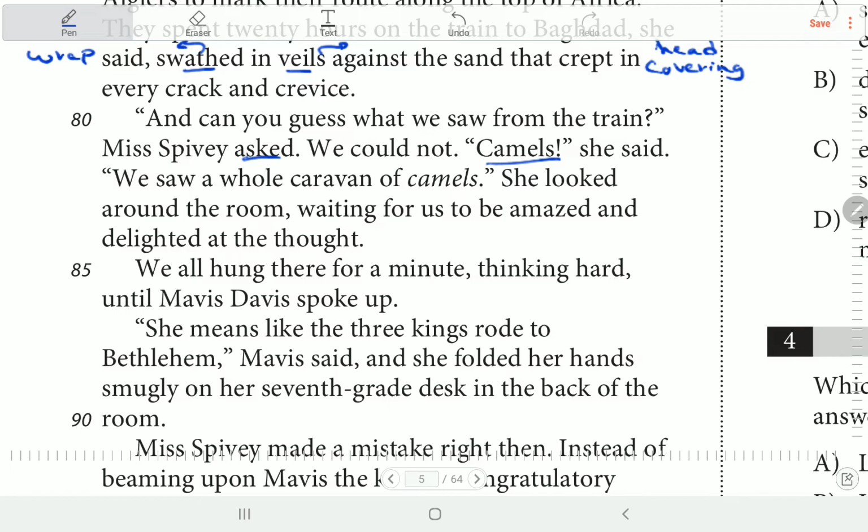قلت لهم تخيلوا احنا شفنا ايه؟ قالوا لها ايه؟ Camels. We saw a whole caravan of camels. She looked around the room, waiting for us to be amazed and delighted. Again, she made the same mistake. She thought that they knew what camels are, but actually they have never seen a camel before. They don't know what is a camel. This is the first time to hear this word. So again, she didn't know that.